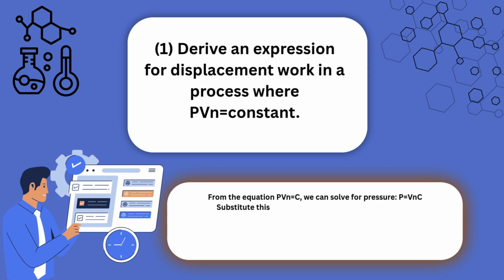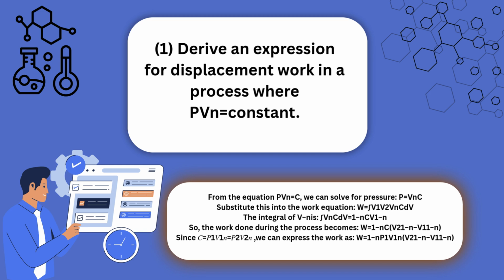From the equation PV^n equal to C, we can solve for pressure. P equal to C over V^n. Substitute this into the work equation. W equal to the integral from V1 to V2 of C V^-n dV. The integral of V^-n is V^(1-n) over (1-n). So, the work done during the process becomes W equal to C (V2^(1-n) - V1^(1-n)) over (1-n).